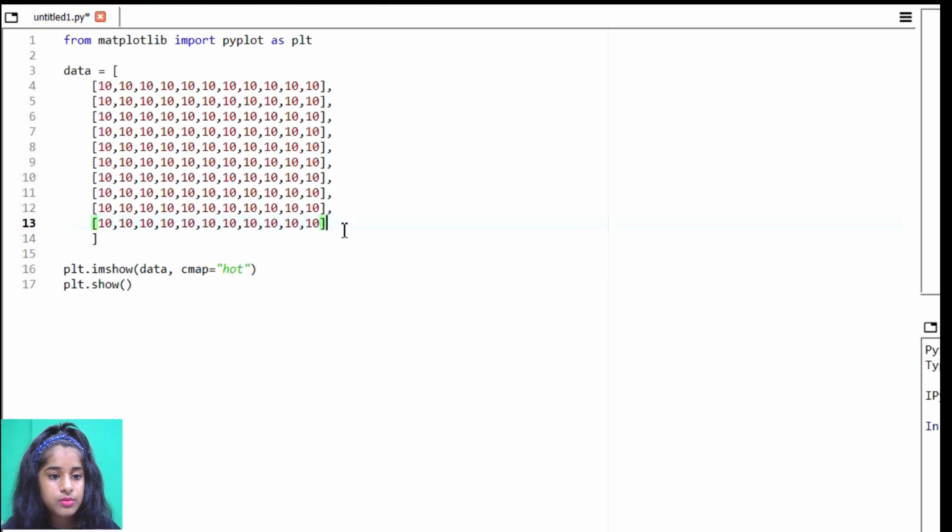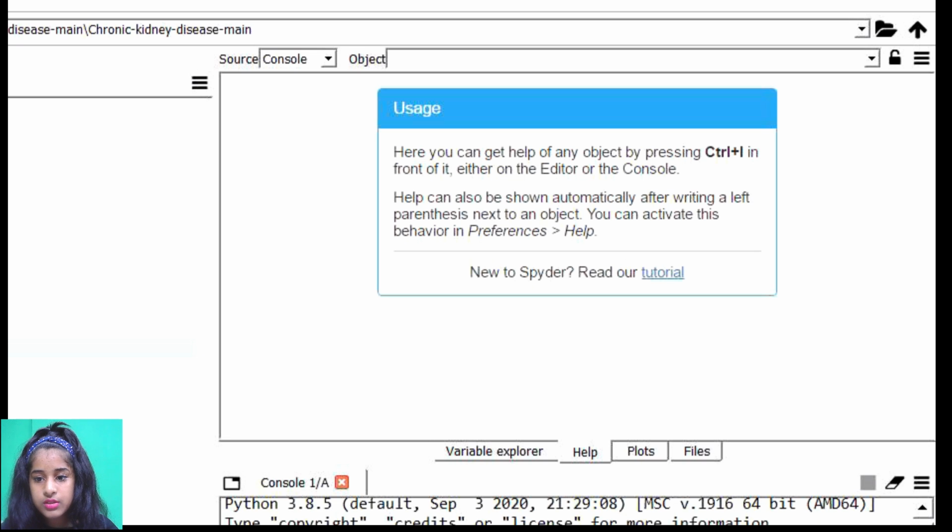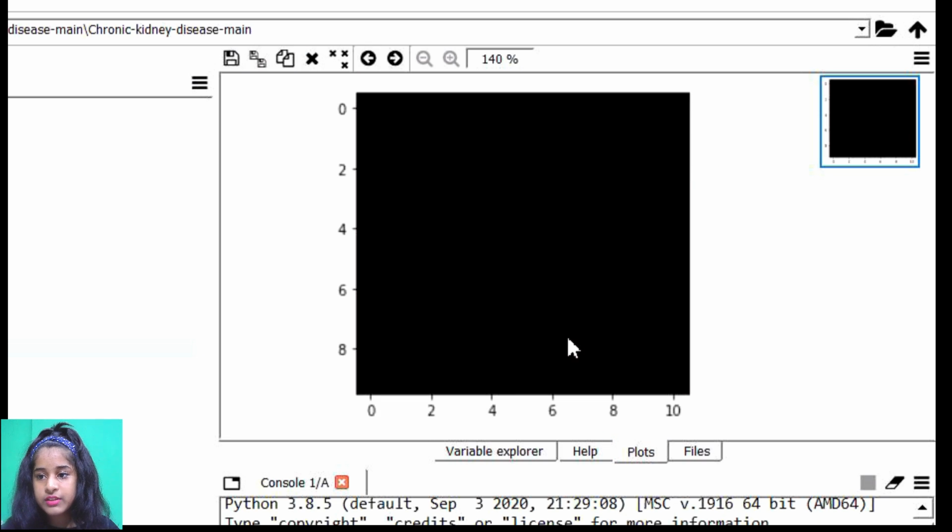Oh, we've made a small problem. Yes. And here we have imported our library, the matplotlib library. Now let's run this, and let me show you guys the plot. It's going to be like this. I've set the cmap to hot, so it's going to show that type of plot.